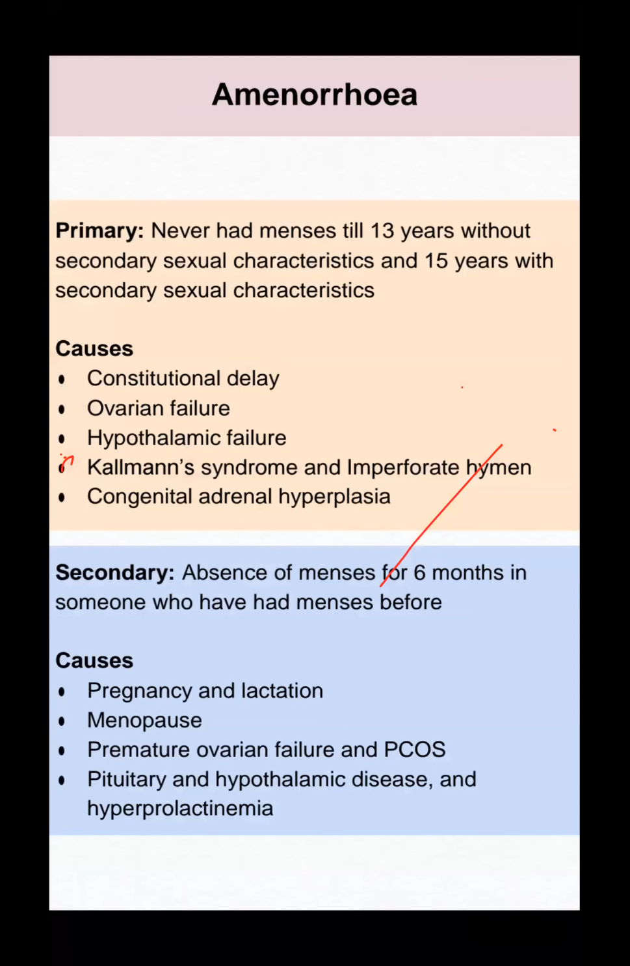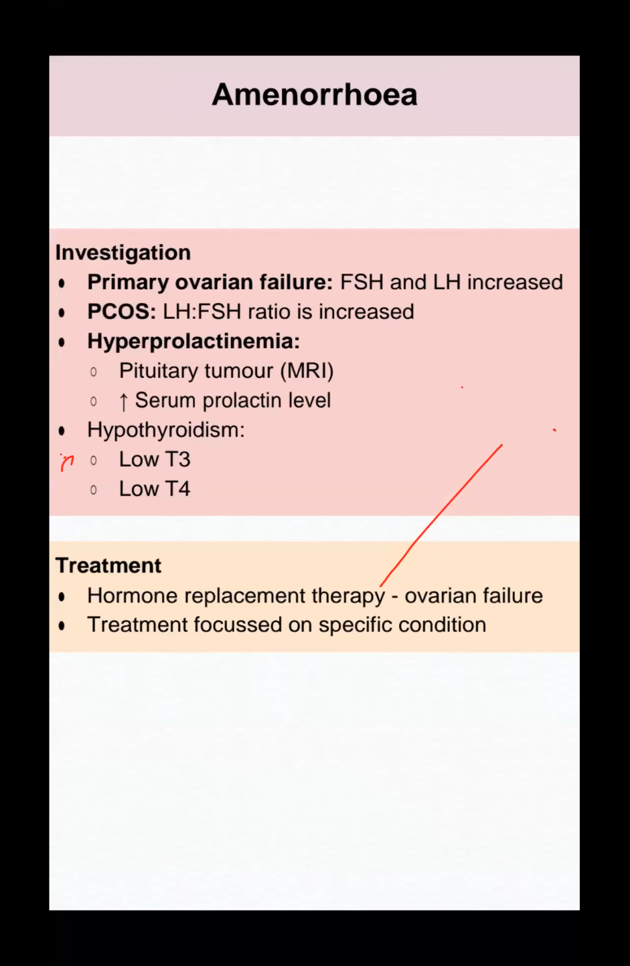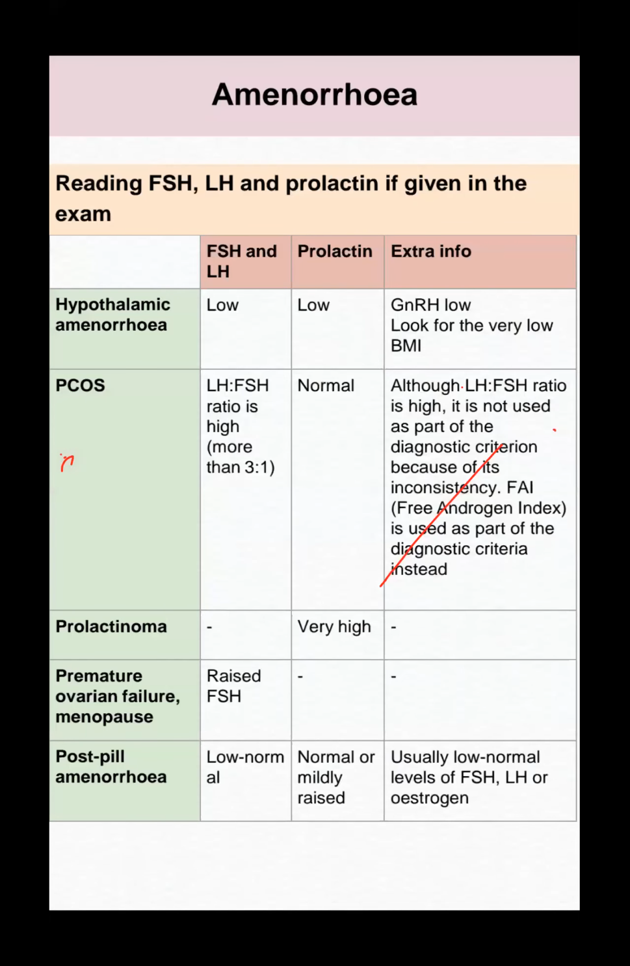Amenorrhea could be constitutional delay, hypothalamic failure, or Kallmann syndrome. Secondary causes could be pregnancy, menopause, premature ovarian failure. This is the etiology, but we have to investigate by FSH, LH values, PCOS values. My dear candidates, after this PDF you must read Sheehan and amenorrhea. We give hormone replacement therapy for ovarian failure; for PCOS we manage insulin sensitivity with metformin and weight loss; for hyperprolactinemia, surgical resection can be given. Amenorrhea is a very high-yield topic for the exam.